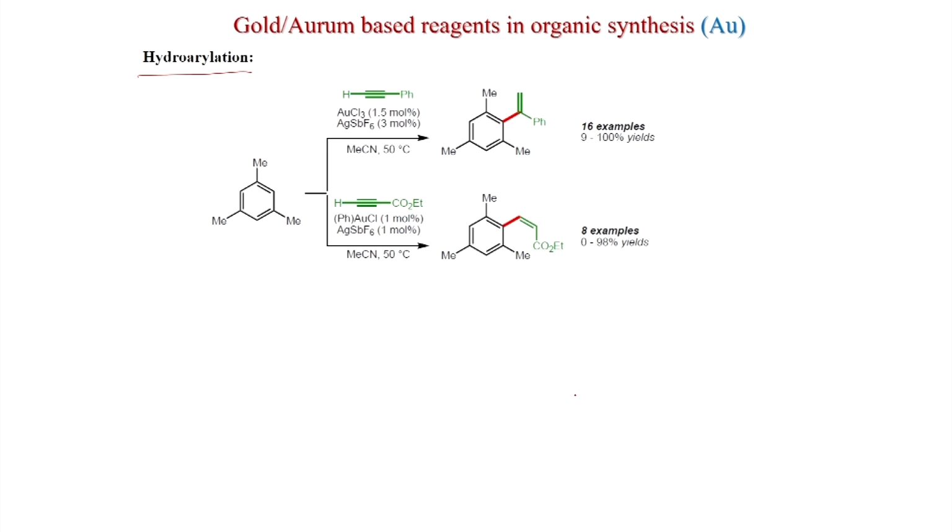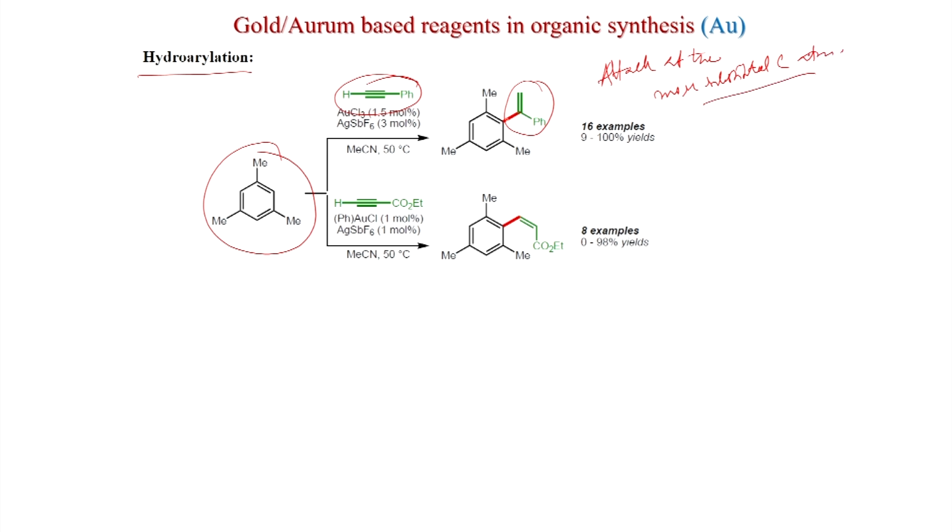Now, we will discuss hydroarylation. You can see this is mesitylene, and with phenylacetylene you can get this kind of product. Of course, the attack takes place at the more substituted carbon atom, and you can get this with AuCl3 1.5 mole percent, AgSbF6 3 mole percent, and you get this product in 9 to 100% yield with acetonitrile at 50 degrees centigrade.